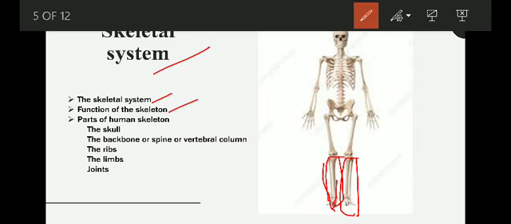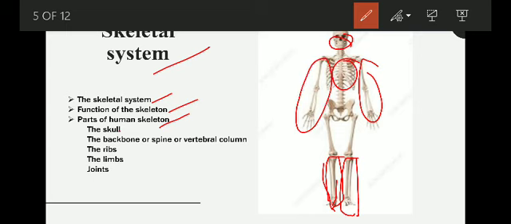The function of the skeleton, what is the function? Then the parts of the human skeleton: the skull, then the ribs, then the limbs, that is the forelimb and the hind limb, okay, and then the vertebrae or the spinal cord, or the backbone, and then we will study some joints.